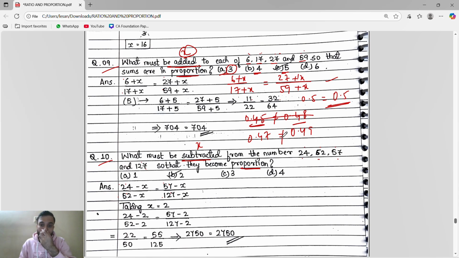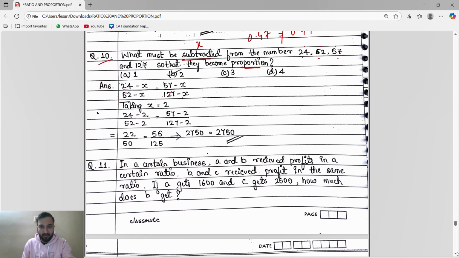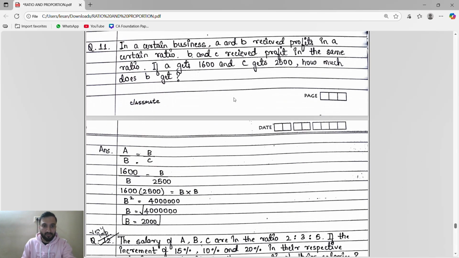If LHS is not equal to RHS, we will eliminate that value. Then we will go for the next value, and keep going like that until we get LHS equals to RHS. That is our correct answer. The same also here. You can try this, just check it out. You will get the answer, LHS equals RHS. Okay.